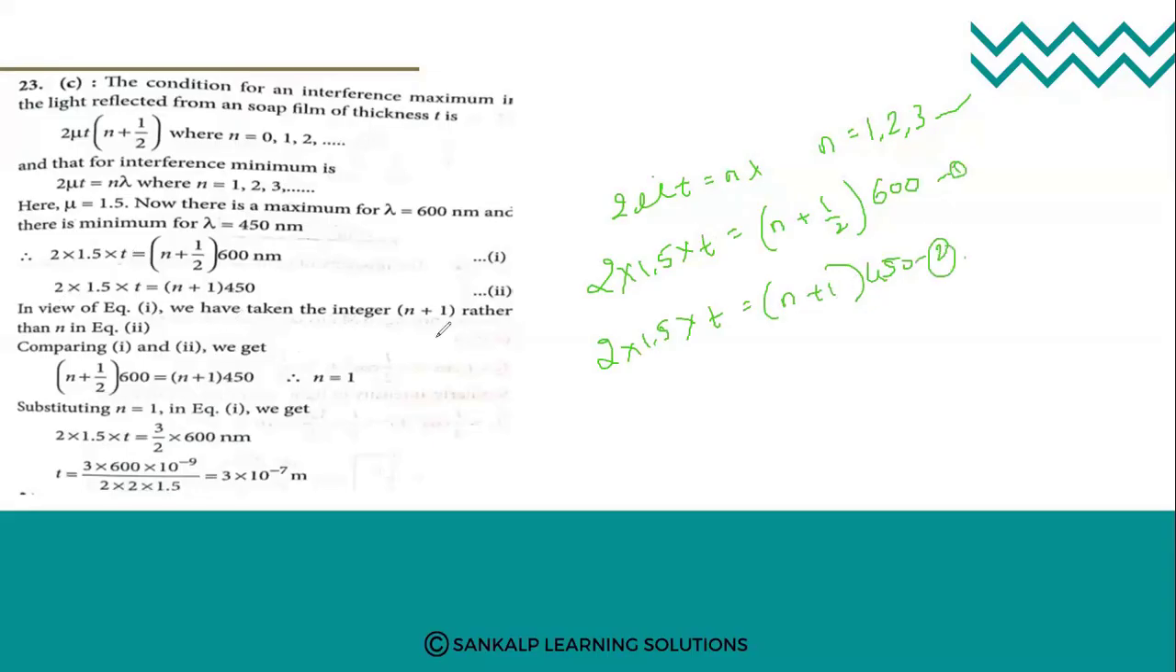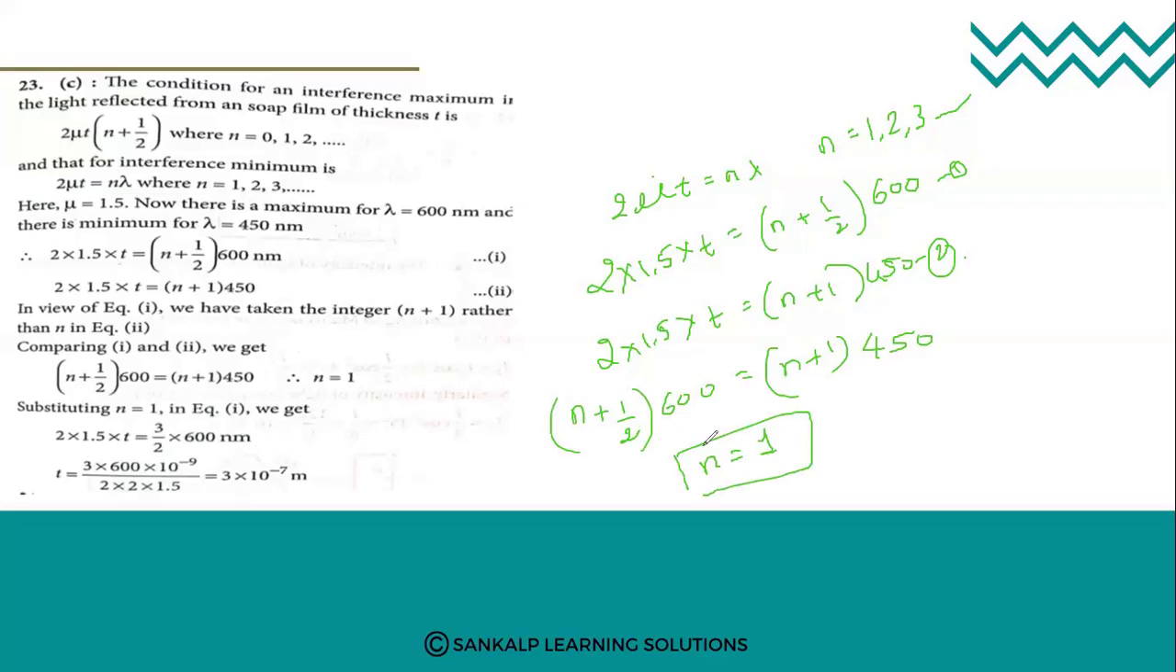From equation 1 and 2, we have taken the integer as n plus 1 rather than n. In equation 2, instead of n plus 1, we have to take it as n. So by comparing 1 and 2, the LHS values are the same, so we can equate the RHS values. Therefore, (n plus 1 by 2) into 600 equals (n plus 1) into 450. If you simplify, the value of n is equal to 1.